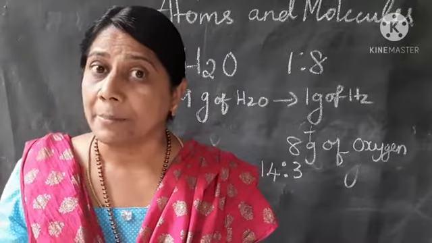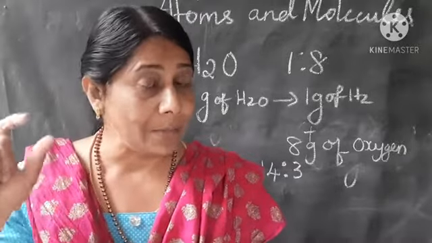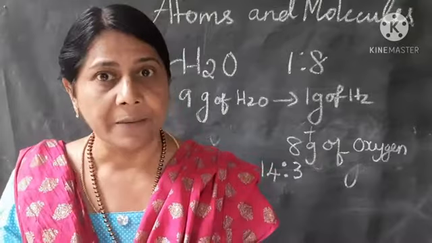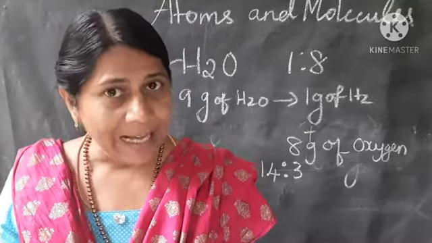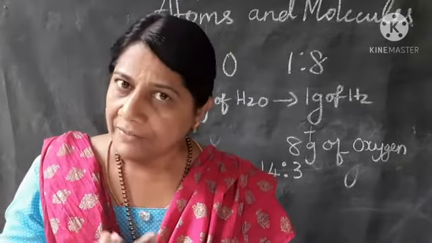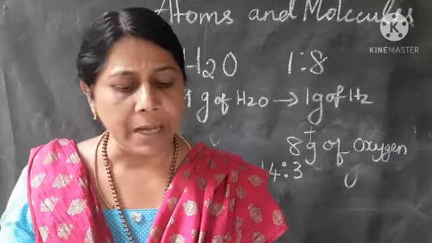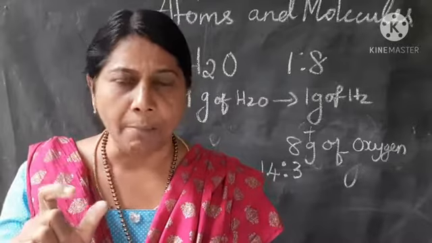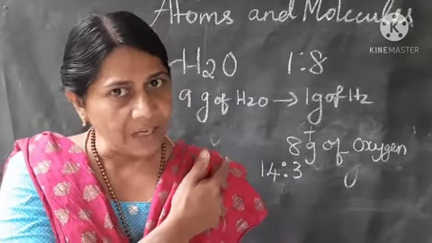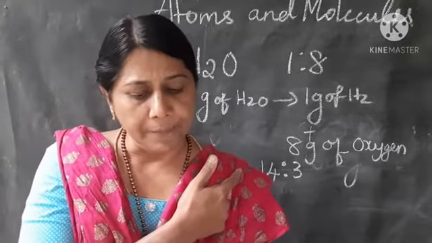Hydrogen's property and mass are different from oxygen, or from nitrogen, or from any other metal. And also, as already discussed, atoms combine together to form compounds in a certain ratio. We have seen this for water as well as ammonia.